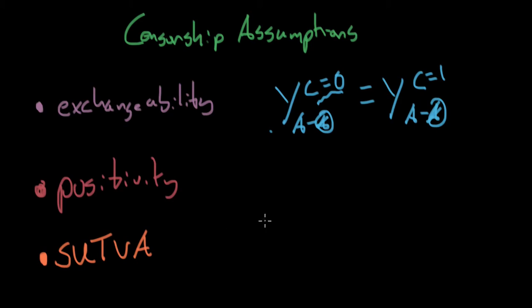Okay, so as long as we have these assumptions, we can go ahead and ignore, in effect, censorship. Positivity and SUTVA are generally easy; exchangeability is the hard one to prove. That being said, there are other tools that we'll talk about later on, particularly instrumental variable analysis, that will allow us to get around these assumptions.